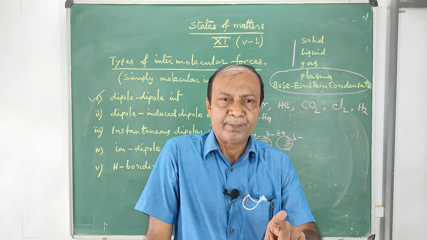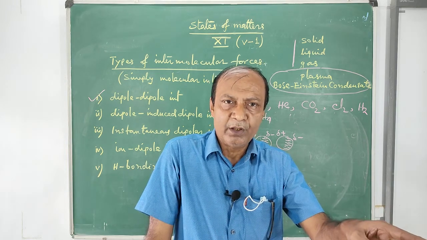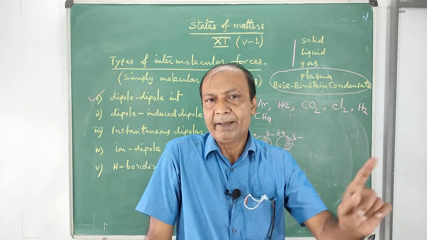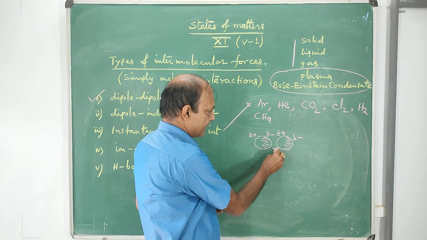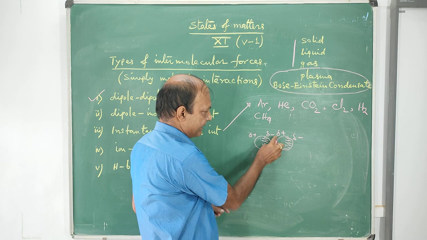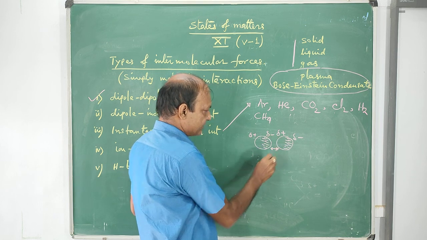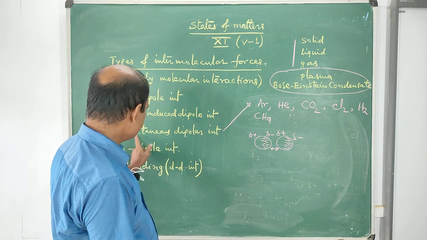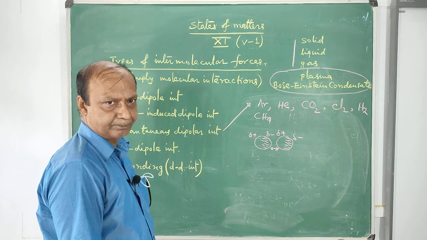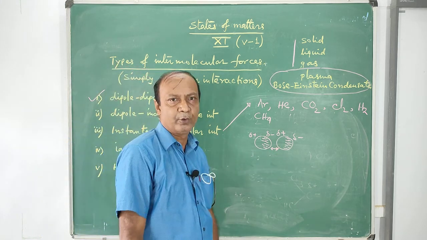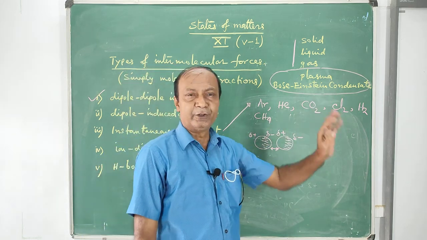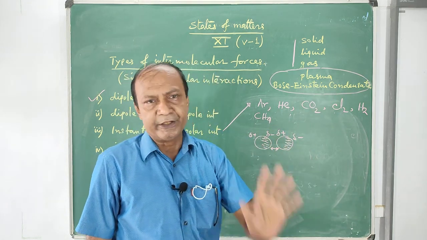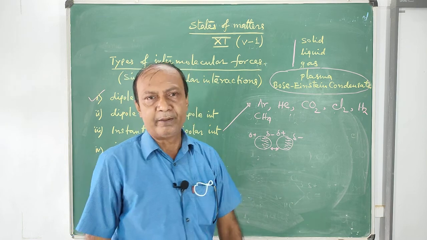This instantaneous dipole will induce polarity in the neighboring molecule and then they attract each other. This positive end and negative end attract each other. This attraction is known as instantaneous dipolar interaction. This is observed in perfectly non-polar molecules, particularly covalent molecules.